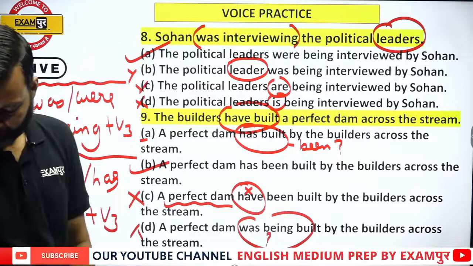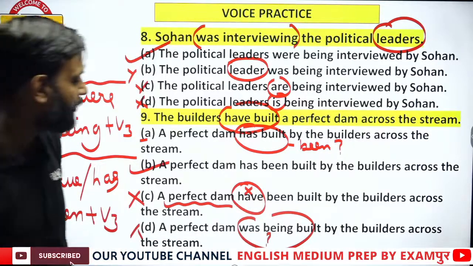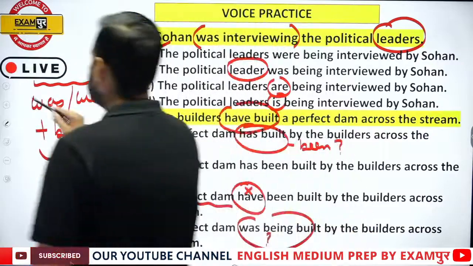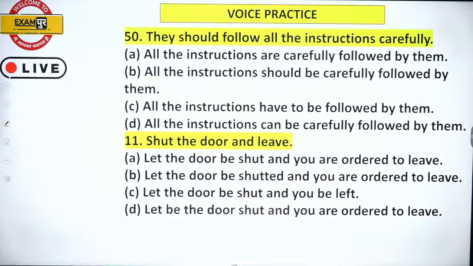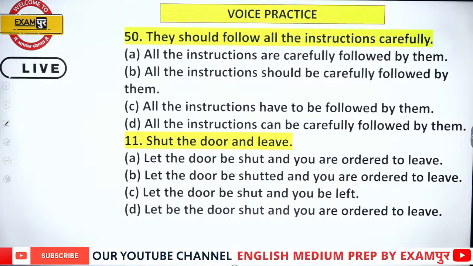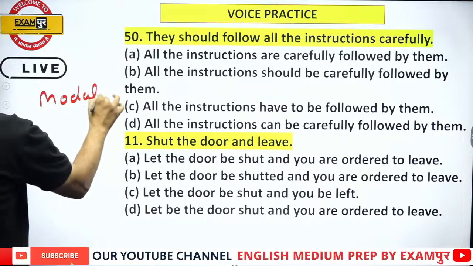Okay, clear? Now the next one. They should follow all the instructions carefully. See, modal plus V1.